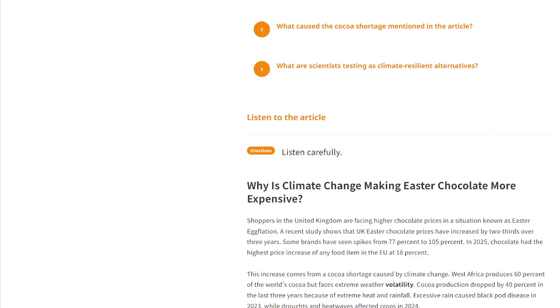Long-term projections suggest that cocoa could vanish by 2050 if emissions are not curtailed. Scientists are testing climate-resilient alternatives like carob. International agreements at the 29th and 30th United Nations Climate Change Conferences aim to increase climate finance for developing nations. Yet several European nations, including Germany and the UK, have recently cut their climate aid or adaptation budgets.